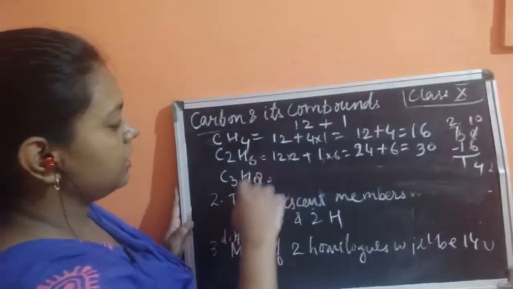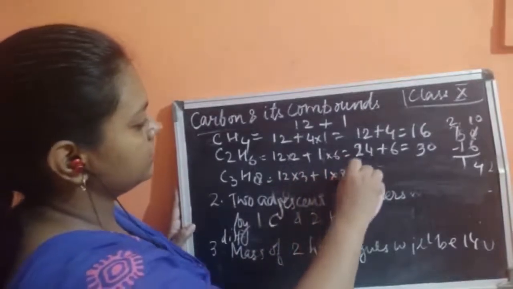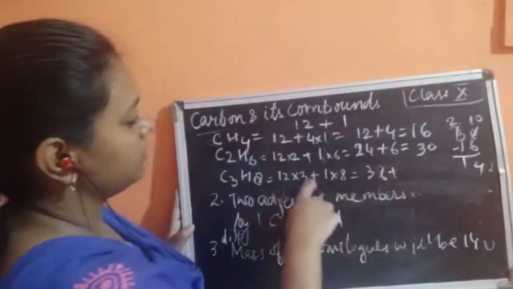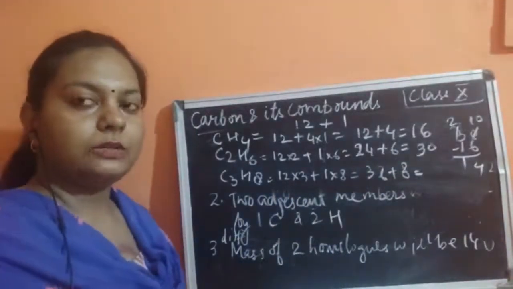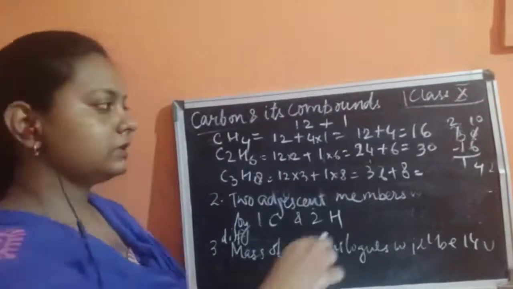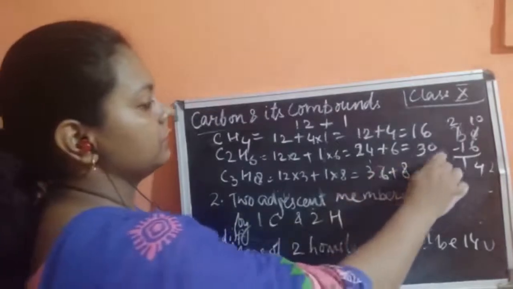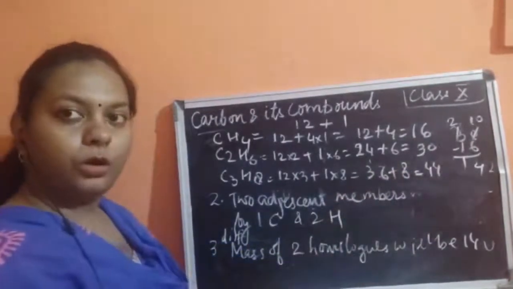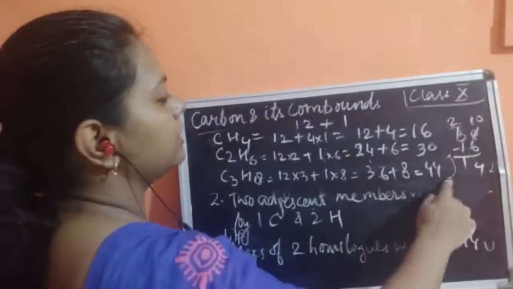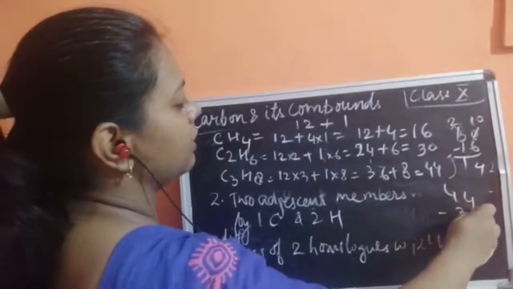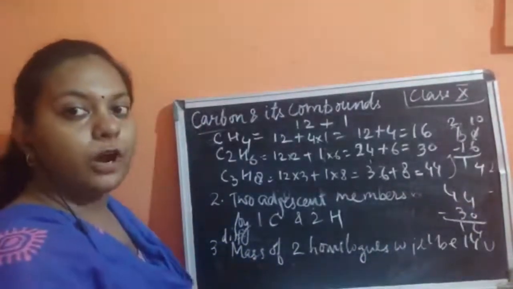Okay, now if you compare the next one, C3H8. Here, 12 into 3 plus 1 into 8, that is 36 plus 8. If you add 36 plus 8, it becomes 44. Now if you subtract 44 minus 30, how much? 4 and 14. So the difference would always come to 14 U.